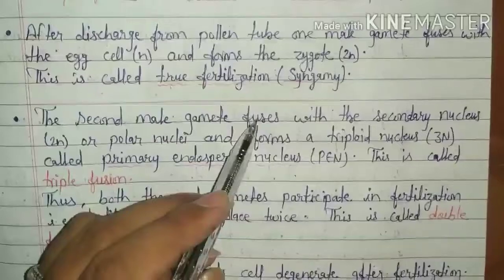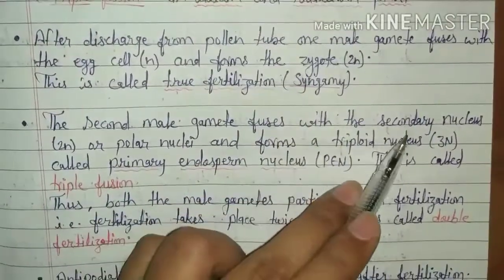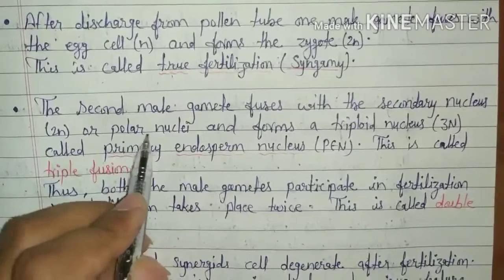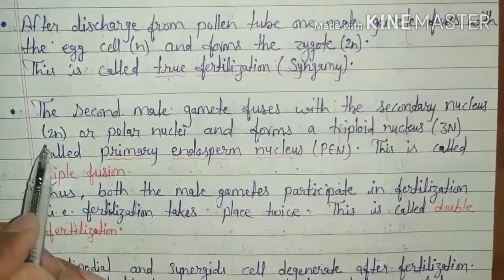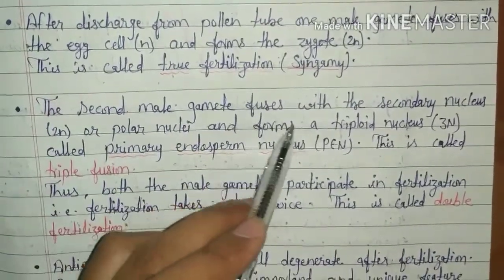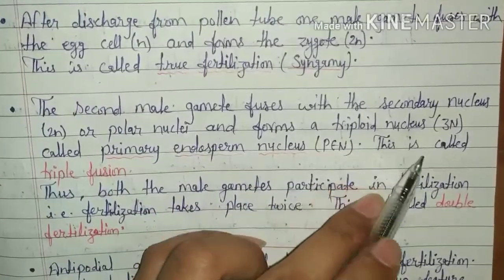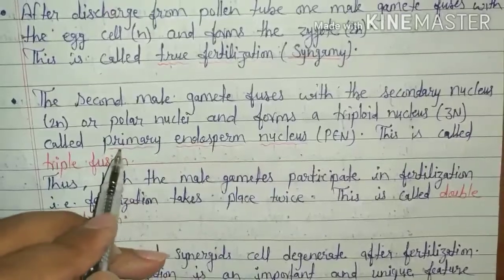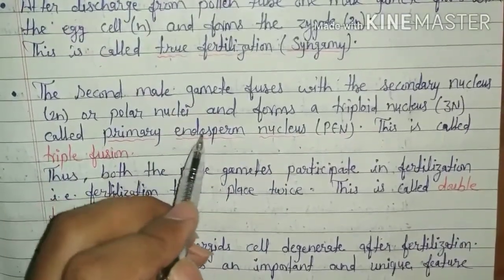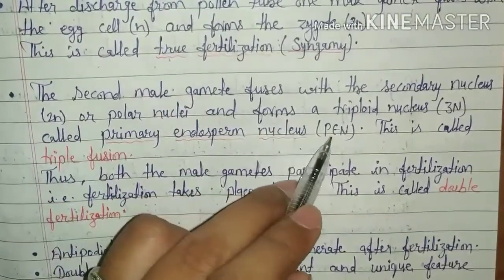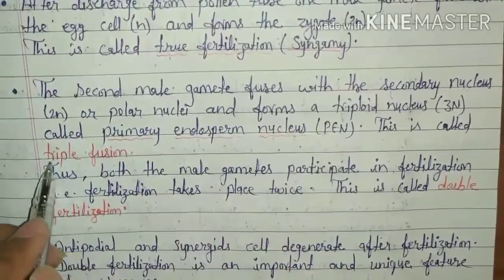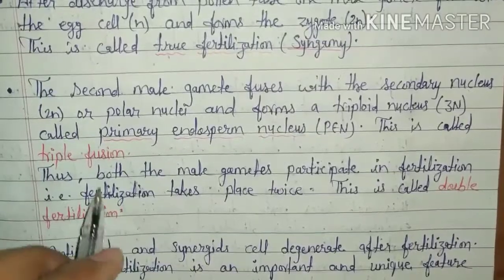The second male gamete fuses with the secondary nucleus or polar nuclei, which is already in diploid stage, and forms a triploid nucleus, 3n condition, and it is called primary endosperm nucleus, PEN. This is called triple fusion.